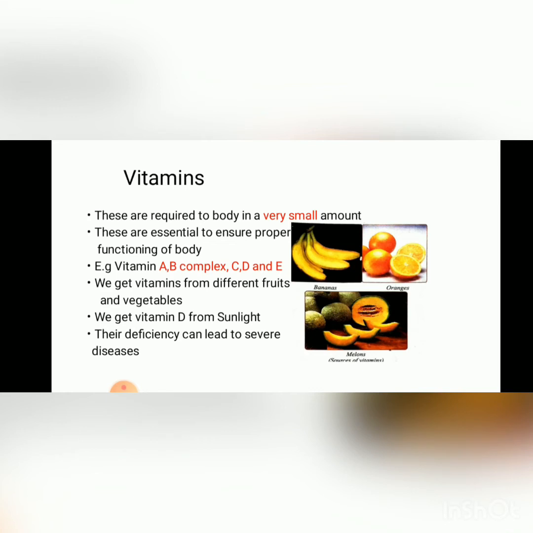These are essential to ensure the proper functioning of the body, like vitamin A, B complex, and vitamins C, D and E. We get vitamins from different fruits and vegetables. We get vitamin D from the sunlight. Their deficiency can lead to severe diseases. From this we can take the idea that vitamins are so important to us that their deficiency can lead to severe diseases in our body.